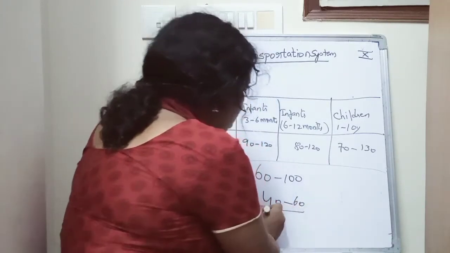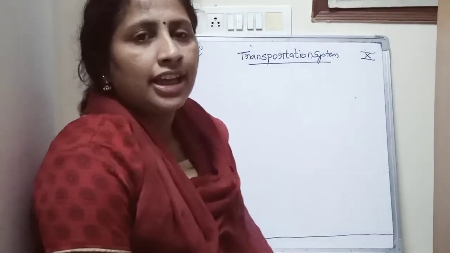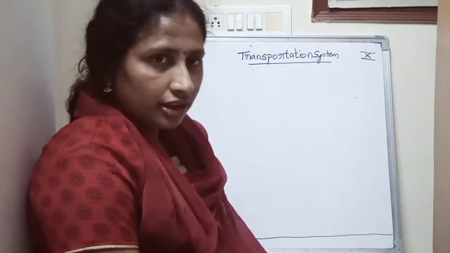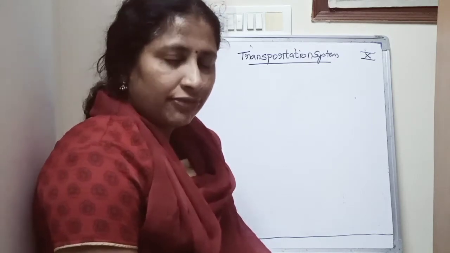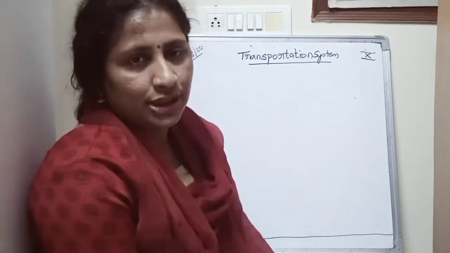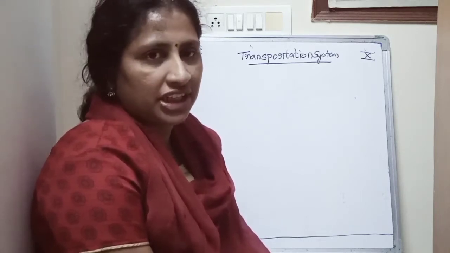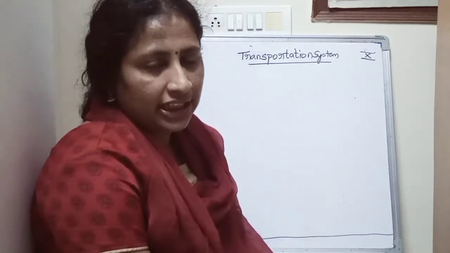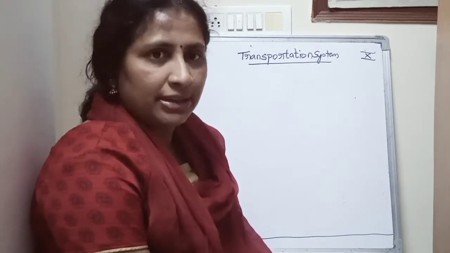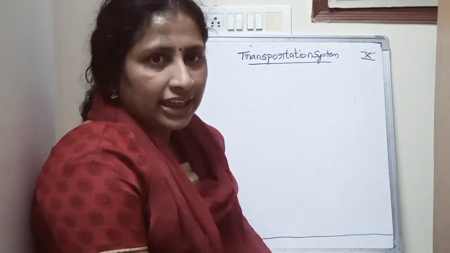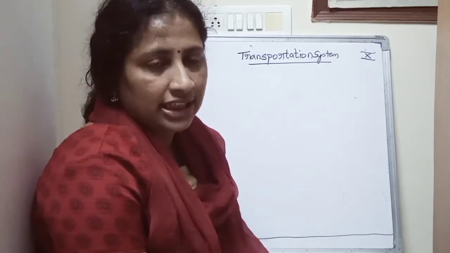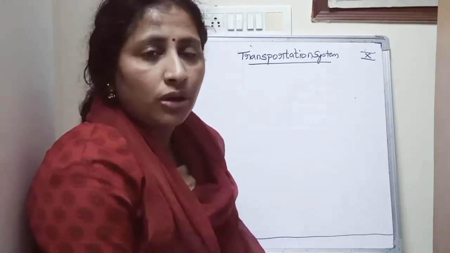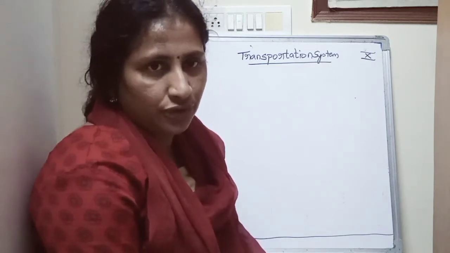Okay. Good morning students. In the last class we saw the transportation system. What is a transportation system? A system which carries something from one place to another place is called a transportation system. In our body a transportation system is present. In lower organisms like unicellular organisms, food, oxygen and nutrients are transported throughout the body by the simple process of diffusion.